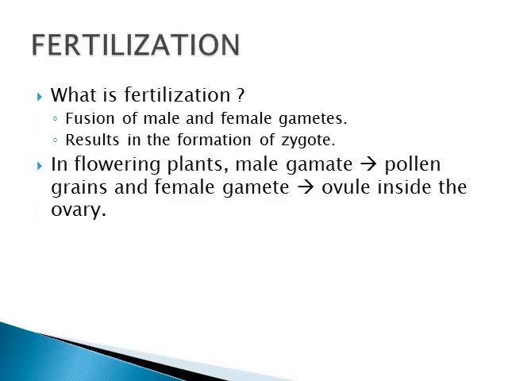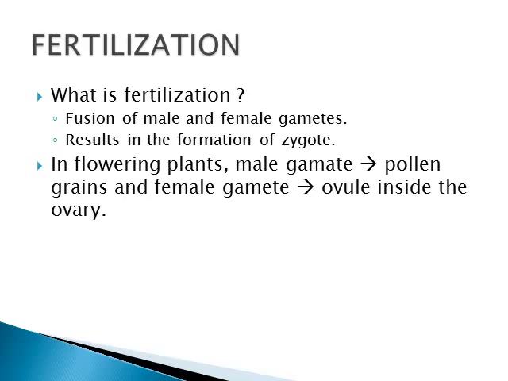Next we are going to enter into a very important topic called fertilization. What is fertilization? The fusion of male and female gametes, or the nuclei which are present in the male and female gametes. The fusion of male and female gamete which results in the formation of zygote is called fertilization.